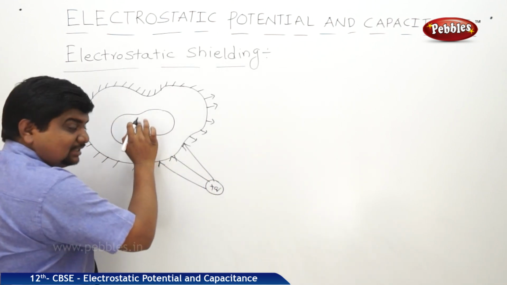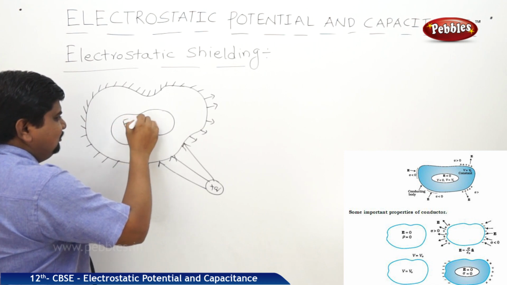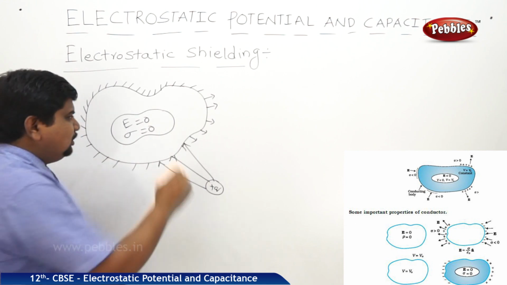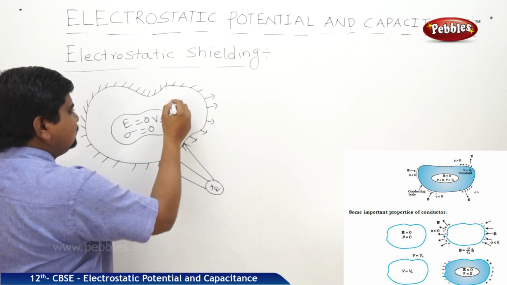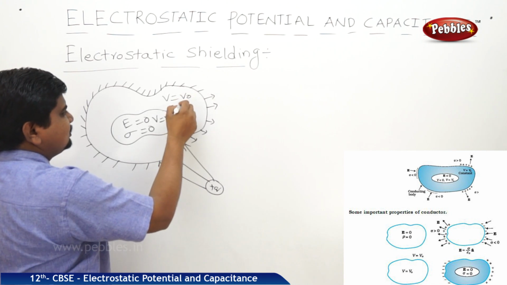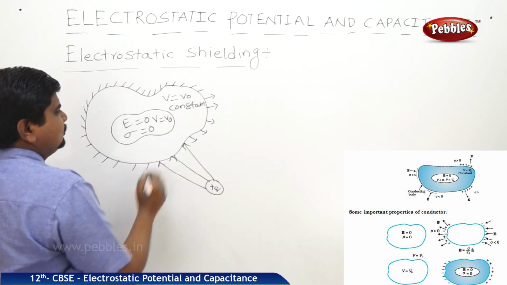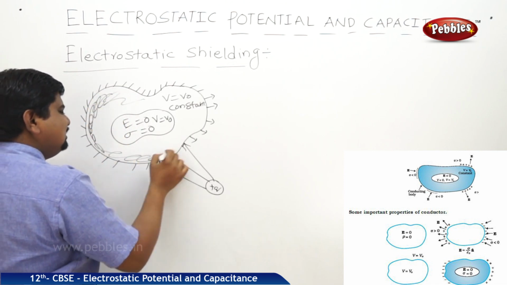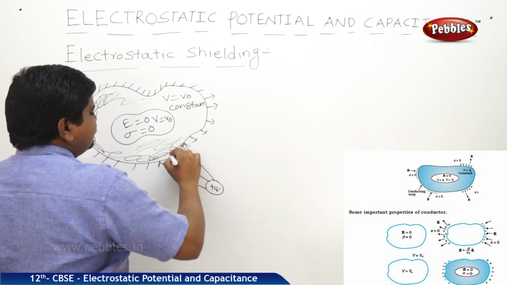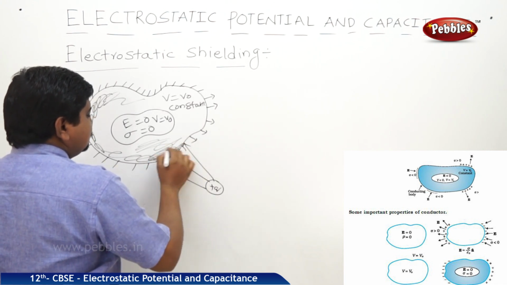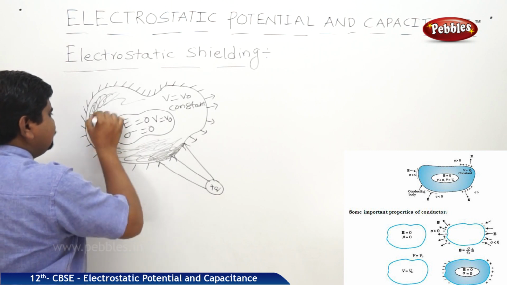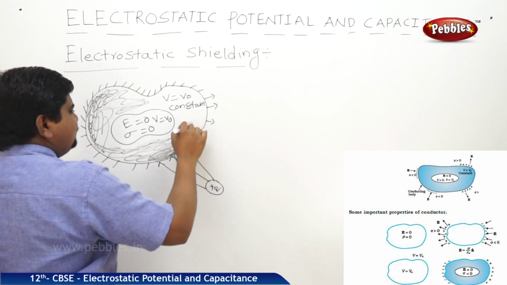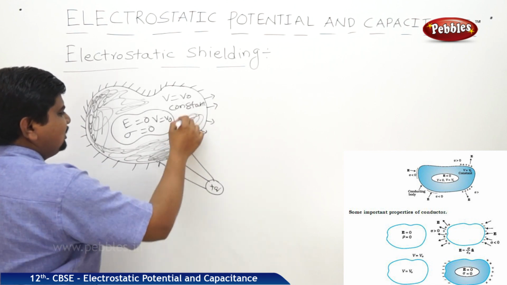But in the cavity, electric field will be 0, and surface charge distribution will be 0, and potential V is equal to V naught, it is constant. So I am drawing some black marks to clearly identify the cavity. Like this we can assume. The portion which is coated with the black ink, I wrote E is equal to 0, V is equal to V naught and sigma is equal to 0.